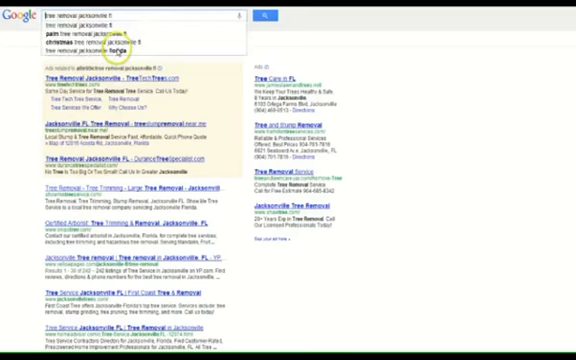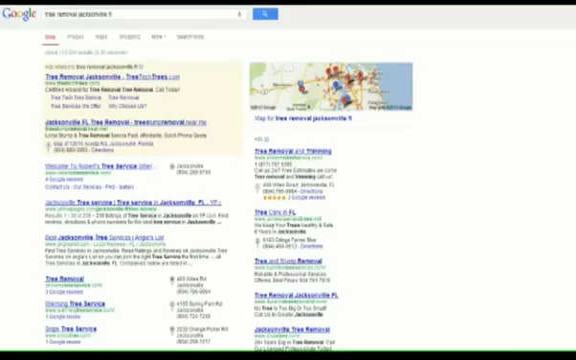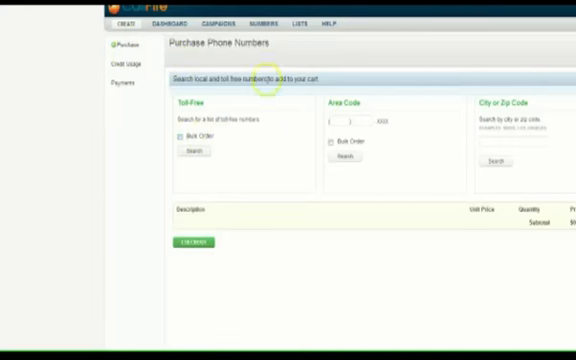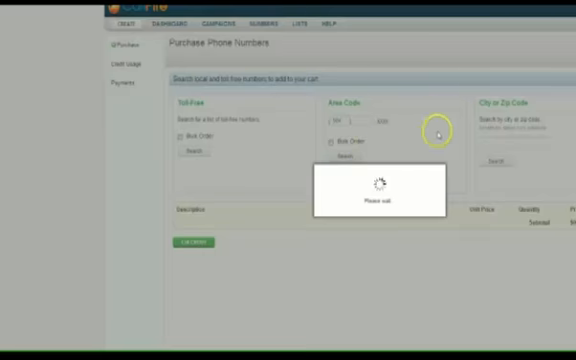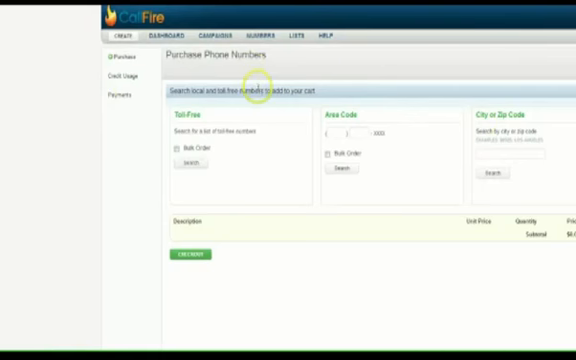So let's just do a search real quick. I need to find out the area code. So it looks like 904. So what I'm going to do is go over here to CallFire. This is the back end, a brand new account here. So let's type in 904. Okay, it's a brand new account. I had to log back in really quick. So the area code is 904.